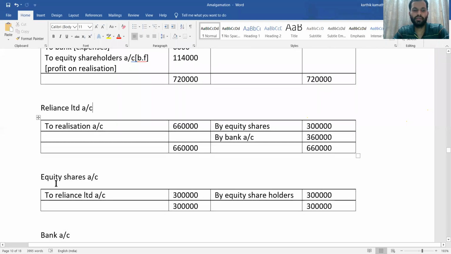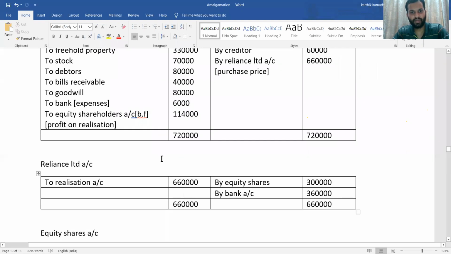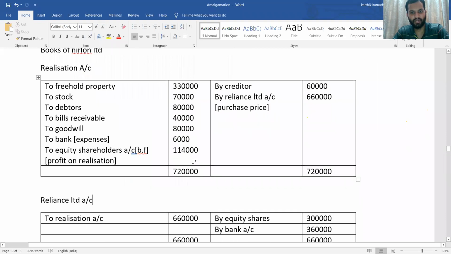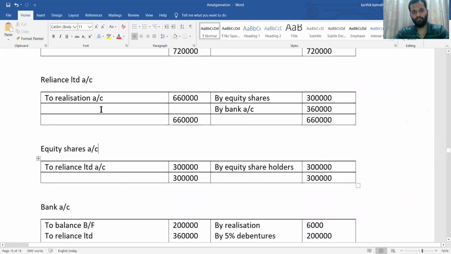Next, equity shares account. If you see again, equity shares, any change here, transfer entry. Once you see equity shares, any transfer entry, yes, equity shares in purchasing company, by equity shares we have written. So to Reliance Limited, see this, to Reliance Limited 3 lakh. And this equity share is given to equity shareholder. So credit side, by equity shareholder, paid to equity shareholder 3 lakh. So equity share account, very simple, just you need to transfer the amount.